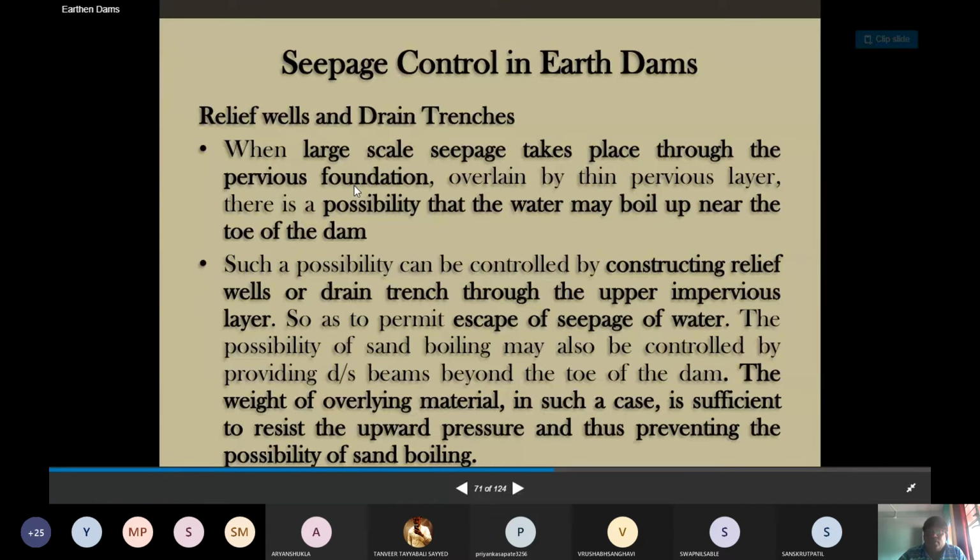The relief well is similar to a well, and it is going to be provided on the downstream part. The possibility of sand boiling may also be controlled by providing a downstream berm beyond the toe of the dam. So the weight of the overlying material in such cases.